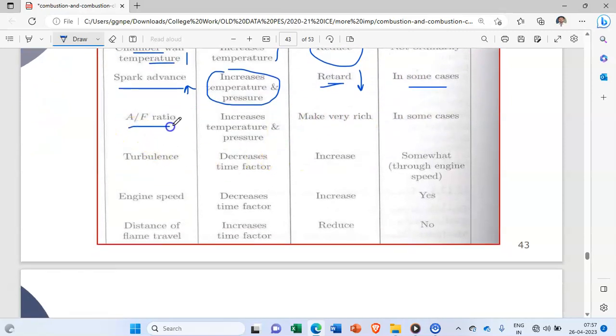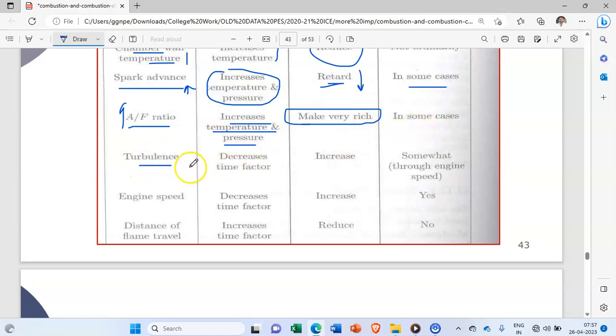Now air fuel ratio. If the air fuel ratio increases, then what will happen? It increases the temperature and pressure, and therefore we have to make the mixture rich to avoid knocking. In some cases we can reduce it.